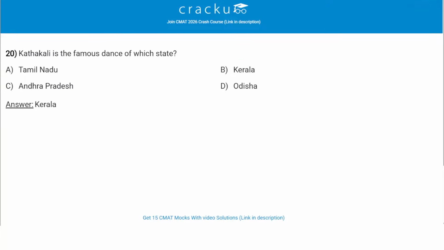Kathakali is the famous dance of which state? So the correct answer is option B, which is Kerala. Kathakali is a classical dance drama that originated in Kerala and is known for its elaborate costumes, facial makeup and expressive gestures. It draws themes mainly from Hindu epics like the Ramayana and Mahabharata and uses elaborate hand movements,